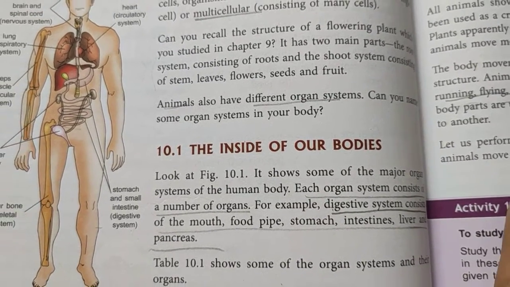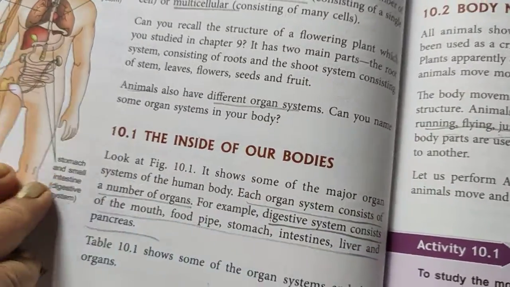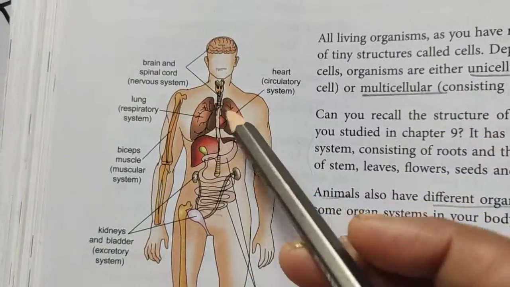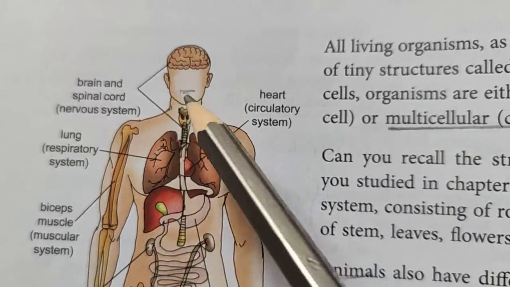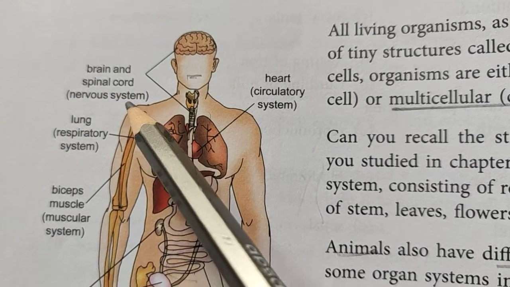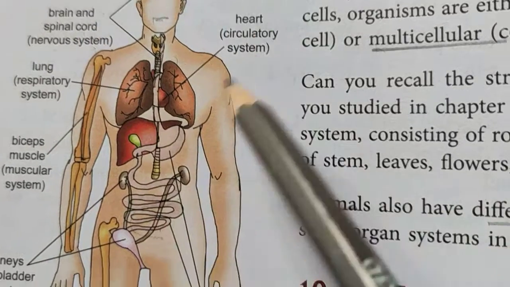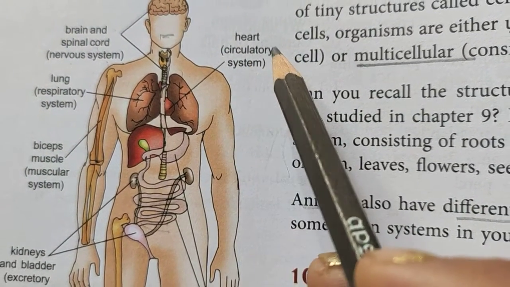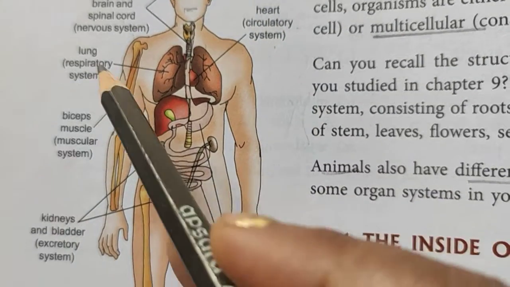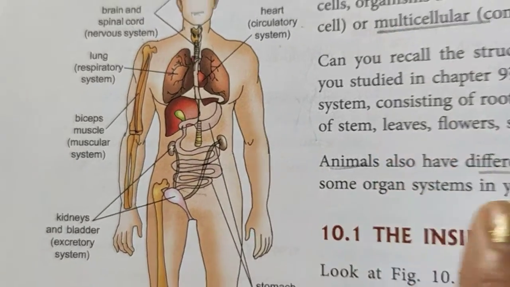Okay. Now, see, there is an example here. Wait, let me show this picture here. So see, this is the picture. The nervous system is made up of the brain and the spinal cord. Similarly, the circulatory system is made up of the heart. Not only the heart, it has something else also. So in this picture you can see the circulatory system and the organs that it is made up of.